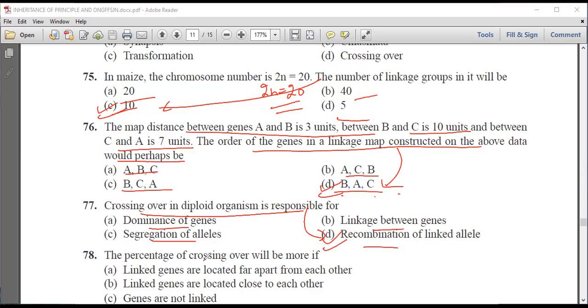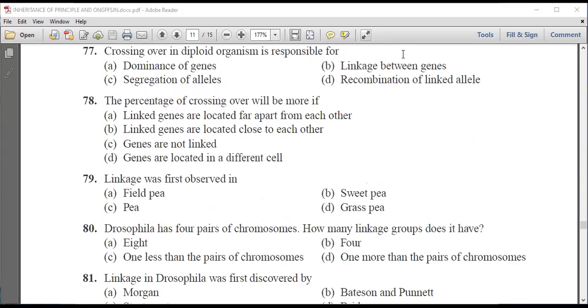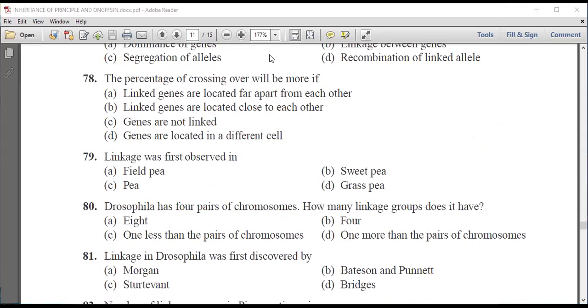The percentage of crossing over will be more if the linked genes are located far apart from one another, linked genes are located close to each other, genes are not linked, or genes are located in different cells. We know that the percentage of crossing over will be more if the linked genes are located far apart from each other. If the distance between the two genes is more, then the crossing over will be more.